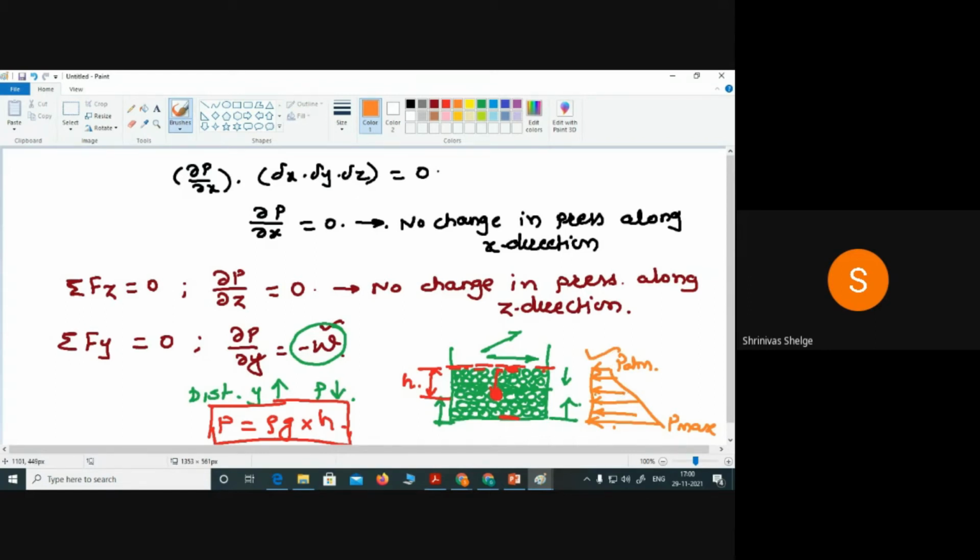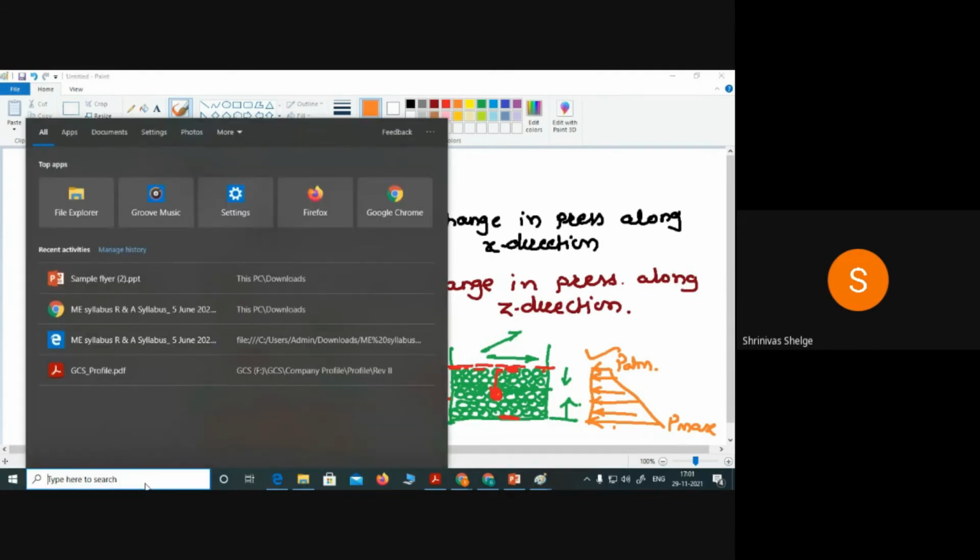Also, we can measure pressure at a point, and that is P equals rho g h, where h is the distance from the free surface to the point at which we want to measure the pressure. Okay, so we will move to the next point.